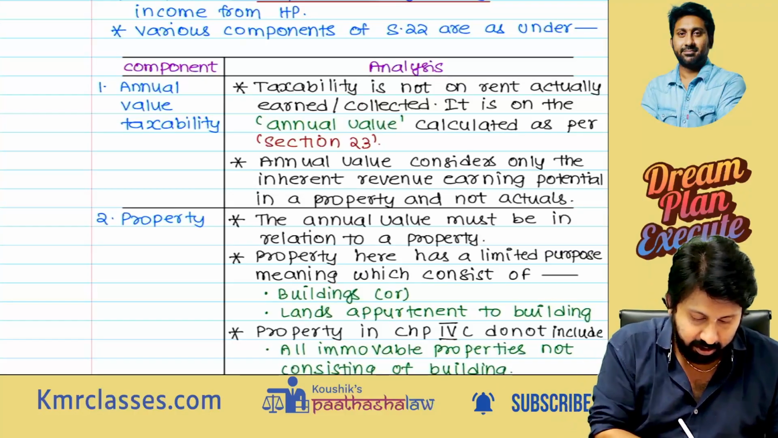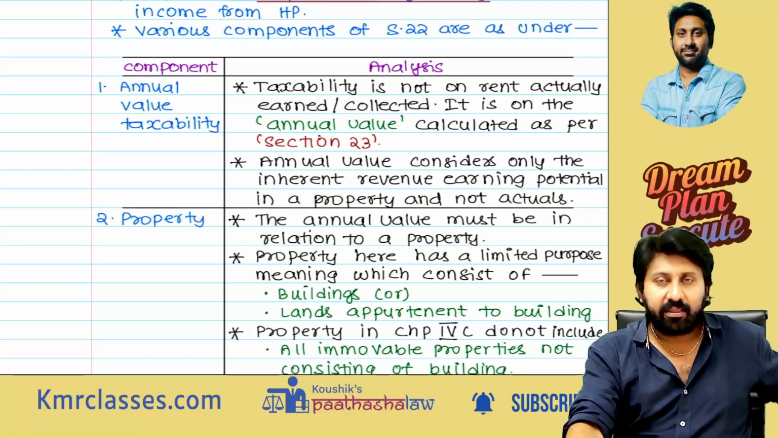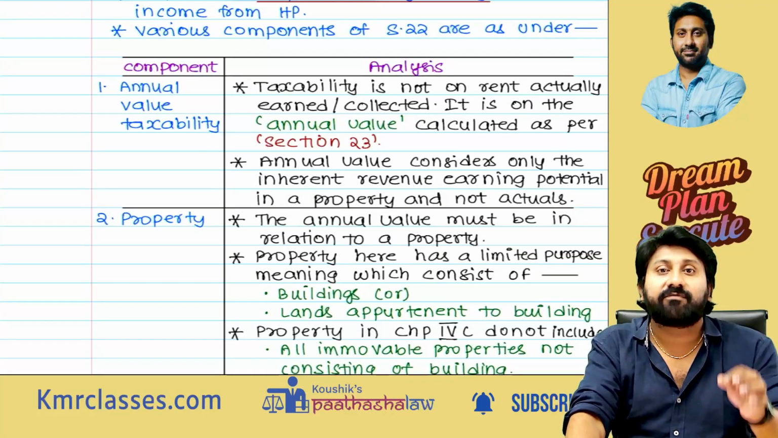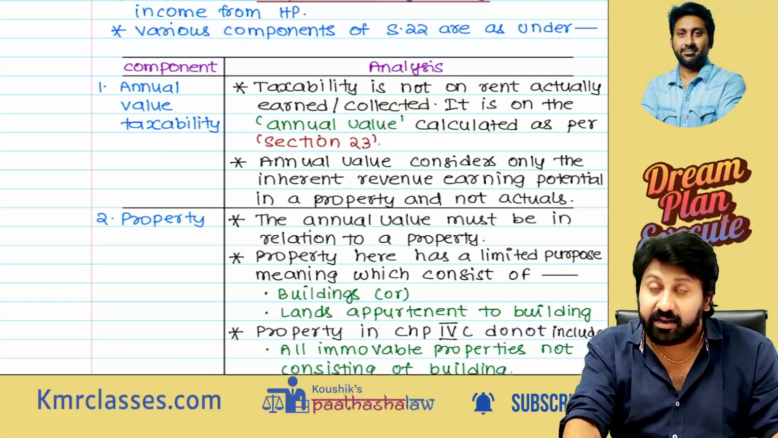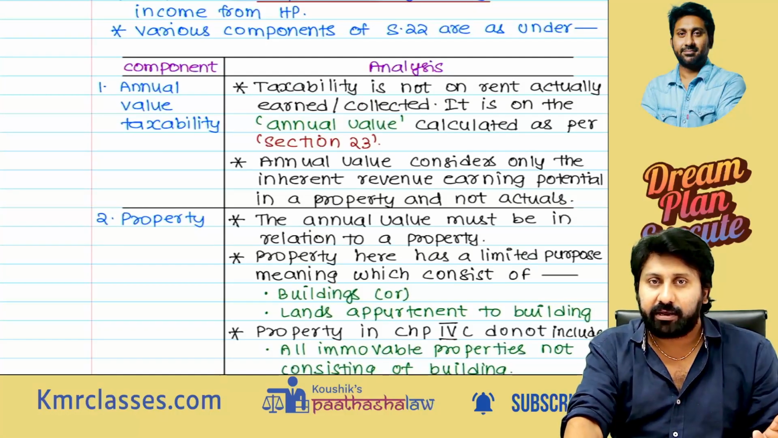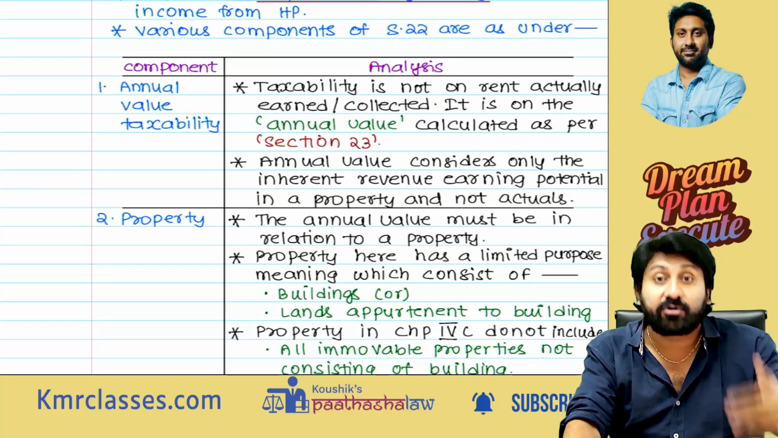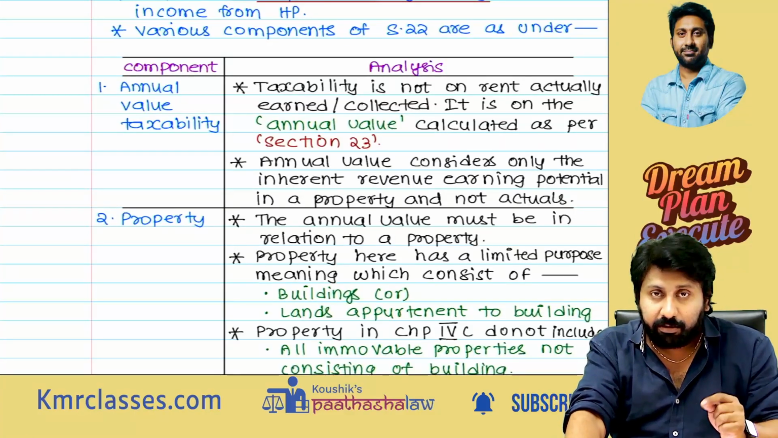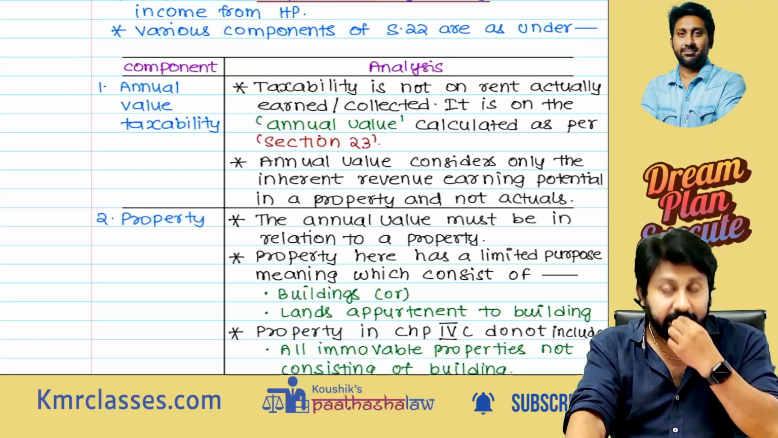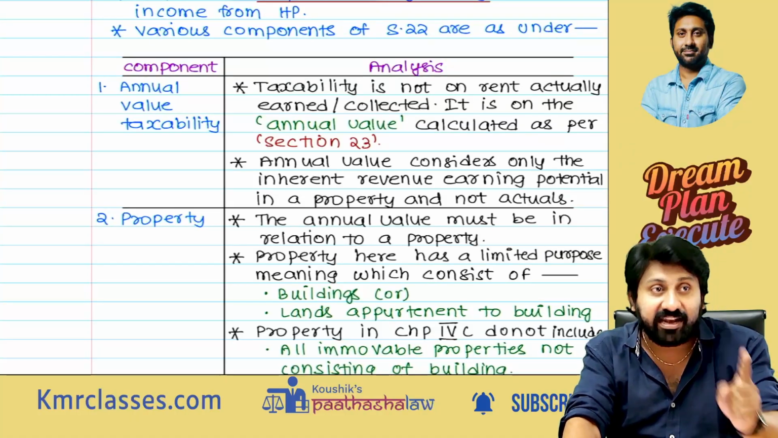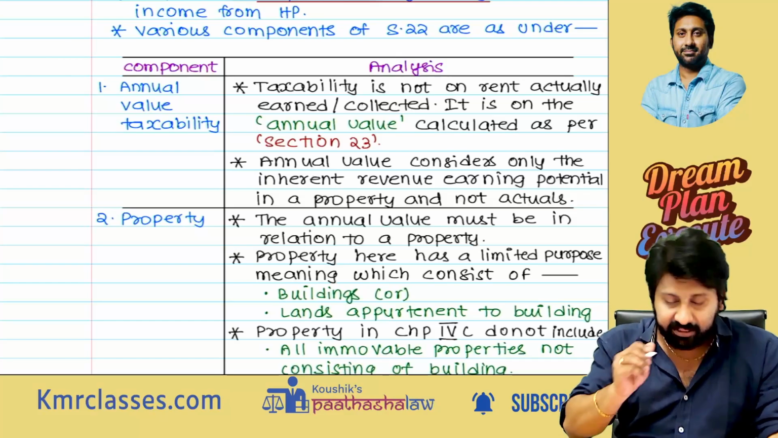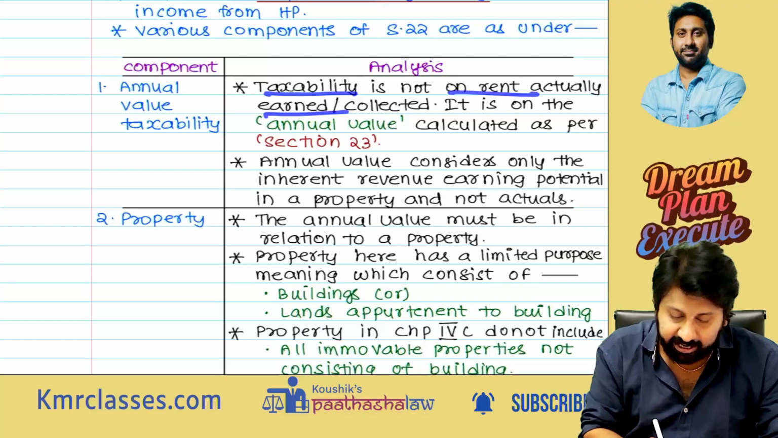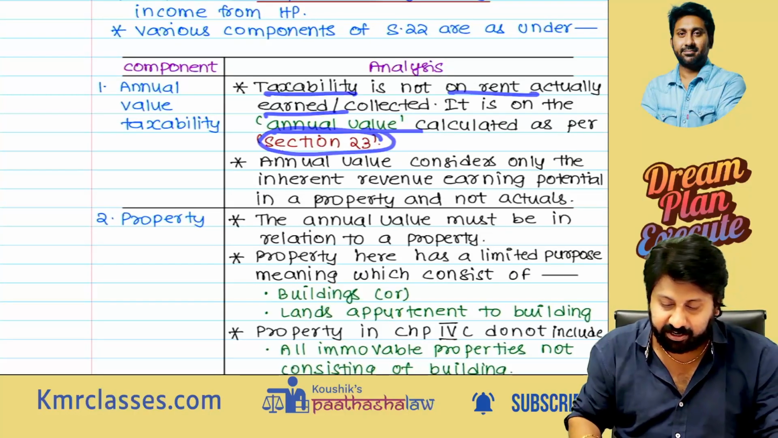Let's begin. Point number one, annual value taxability. Nowhere in income from house property do they say rent is taxable. No, the annual value of the property will be taxable. What does it mean? What you received is irrelevant for me. There is an inherent capacity to earn. If a particular building has a capability to earn 1 lakh, but you are charging only 70,000, the lawmaker wanted to tax that 1 lakh. It is your mistake of charging 70,000. That's why taxability is not on rent actually earned. It is on annual value calculated under section 23.